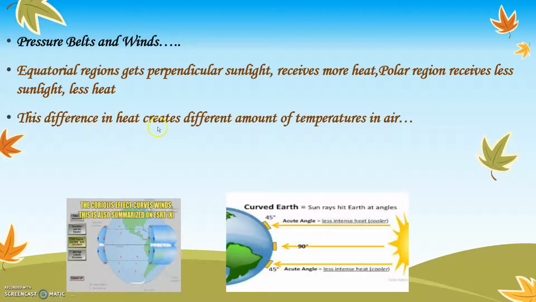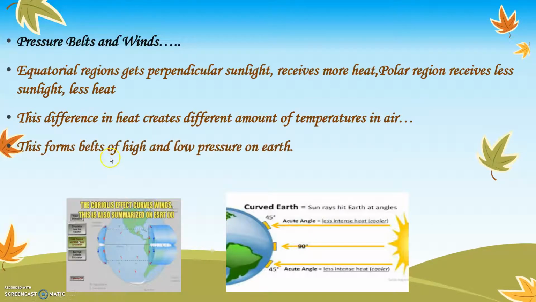This difference in the heat creates different amounts of temperature in the air. As I said just now, the equatorial regions get direct sunlight of the sun. Because of that reason, the temperature over here is extremely high. As you go towards the polar regions, the temperature becomes cold because the sun rays do not fall straight or they fall in less amount. This forms pressure belts, high and low pressure belts on the earth.